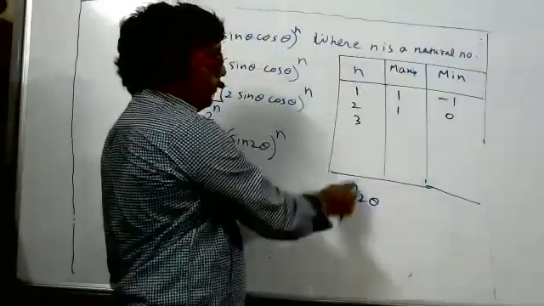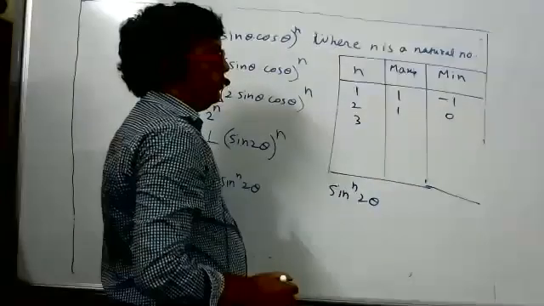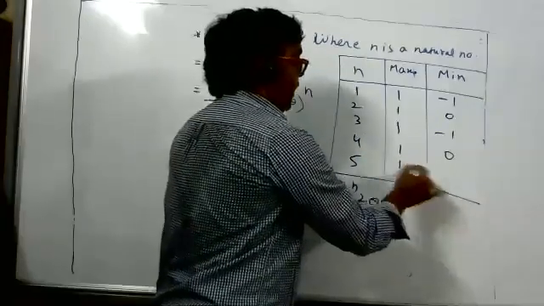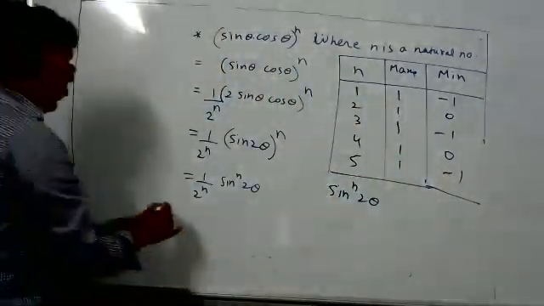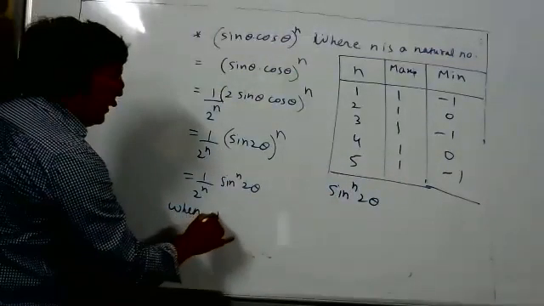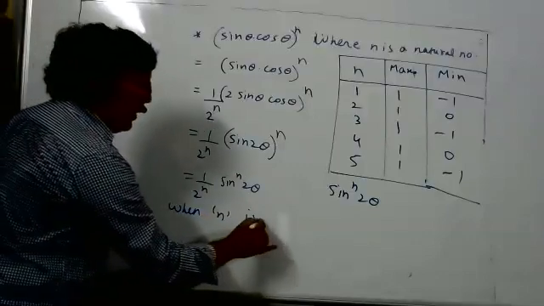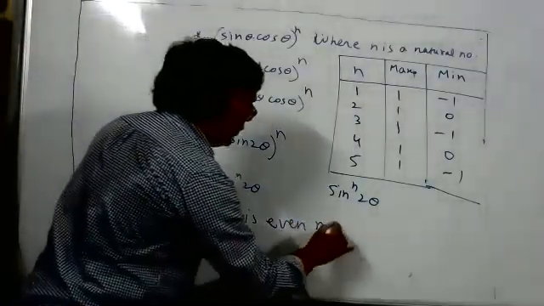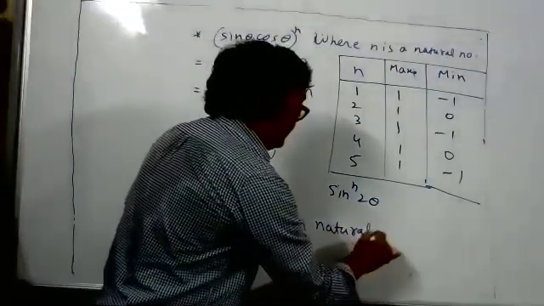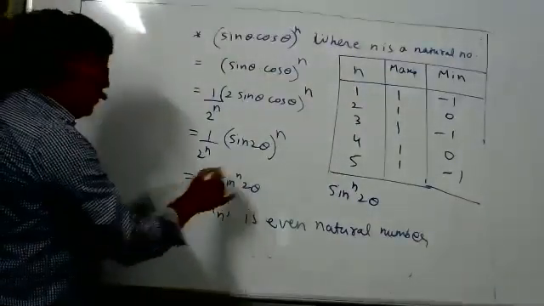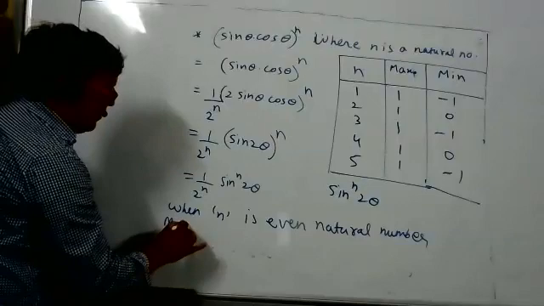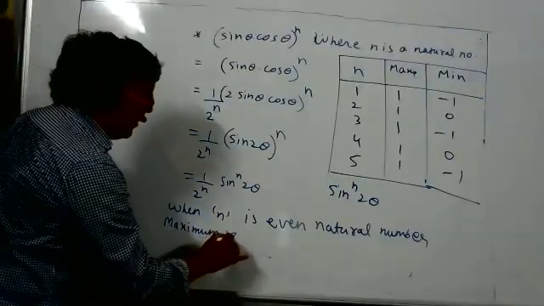Now n is 3. Here 3 means what maximum value? 1. Minimum? -1 only. And 4 means 1 and 0. 5 means 1 and -1. This way it will repeat. This means, student, when n is any even natural number, what will be the maximum value of sin to the power n of 2 theta?